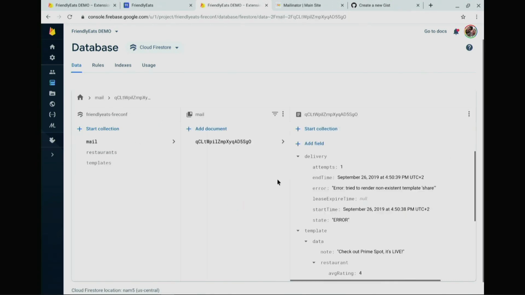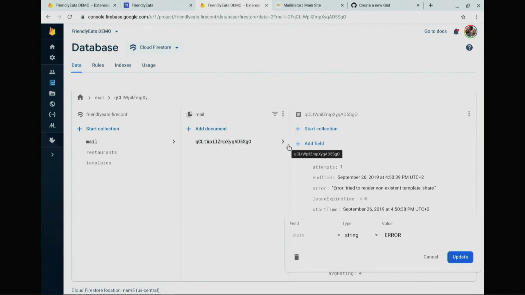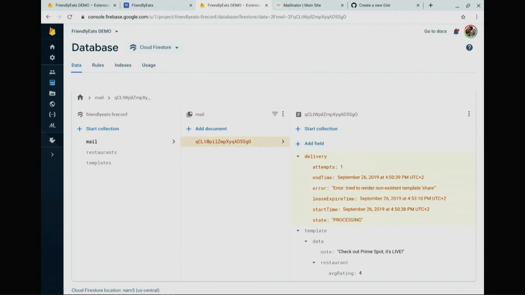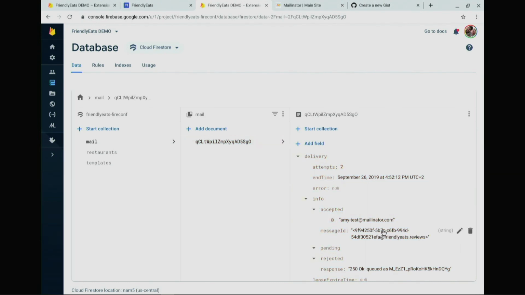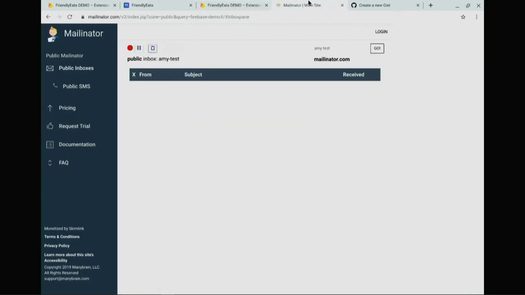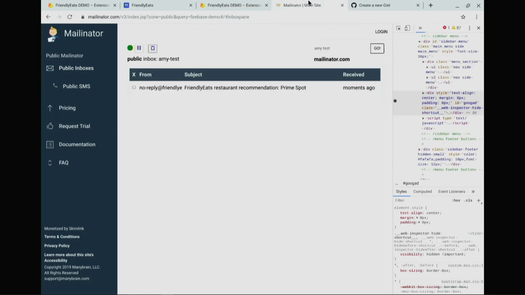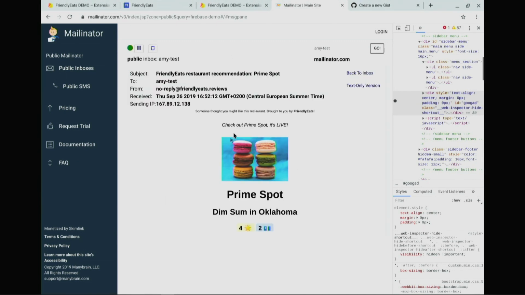So going back to my mail collection, I can use another feature which allows me to retry mail that failed to deliver for some reason if I think it's going to succeed on another attempt. So I'm going to change this error to retry, save it, and you can see it processes. And this time, great, we have a success. We have the attempt number went up because I've tried this twice now. And hopefully, all right, I've got mail. So I've just received this email. And if I click through, there's the message that I typed and information about the restaurant. And I've implemented my sharing feature.